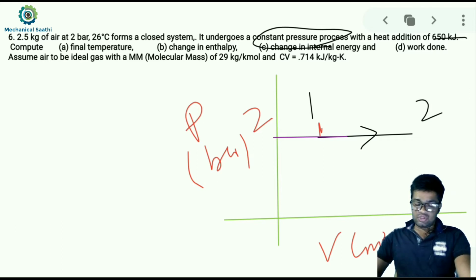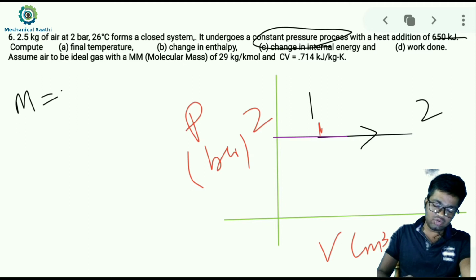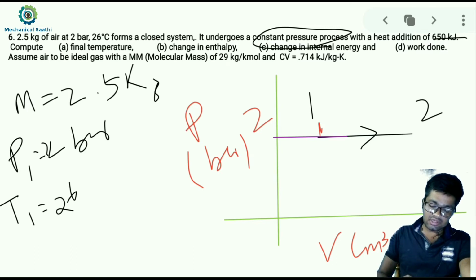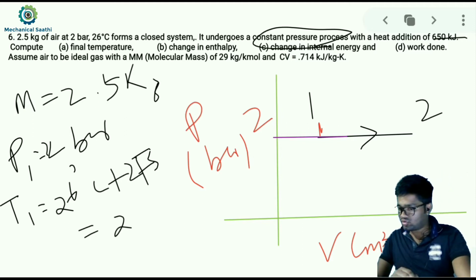Okay, so we will be writing the data which are given here. So m is given as 2.5 kg, and pressure at state point 1, that is P1, is given as 2 bar. Okay, and T1 is given as 26 degrees centigrade. So we will be converting that into the absolute scale. So we have to add 273, and we can calculate it as 2.